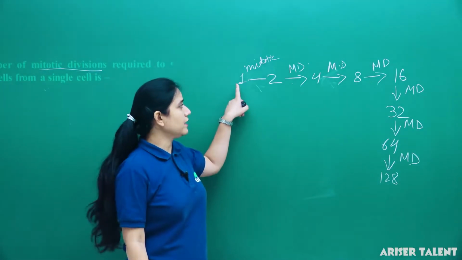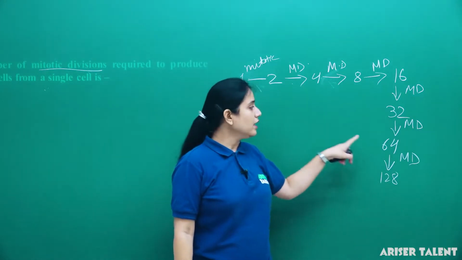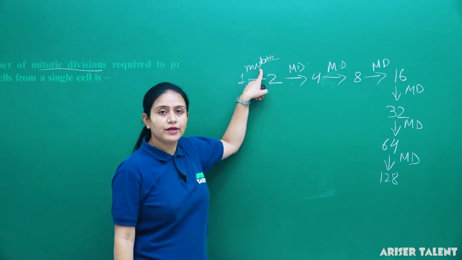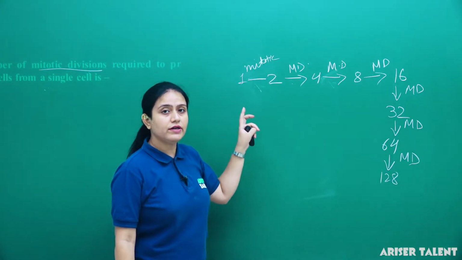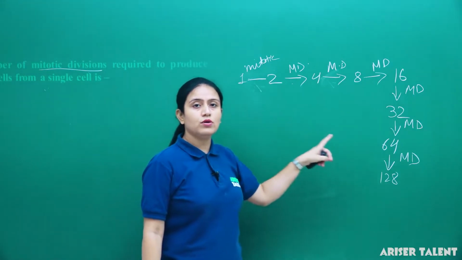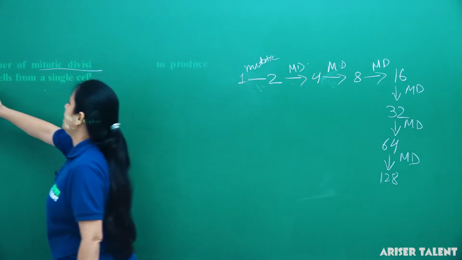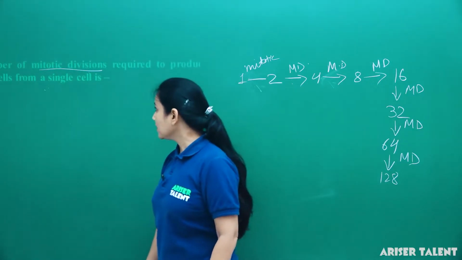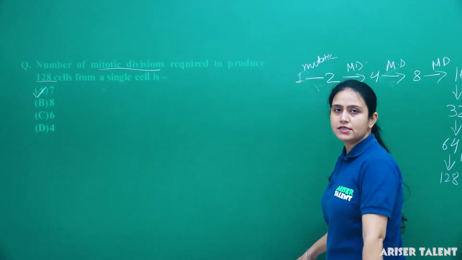Here we can see that from a single cell we get 128 new daughter cells by the process of mitotic division, and we need 7 steps, which means we need to divide these cells 7 times, then only we will get the 128 new cells. Clear? So, option A, which is 7, is the correct answer. The number of mitotic divisions will be 7.